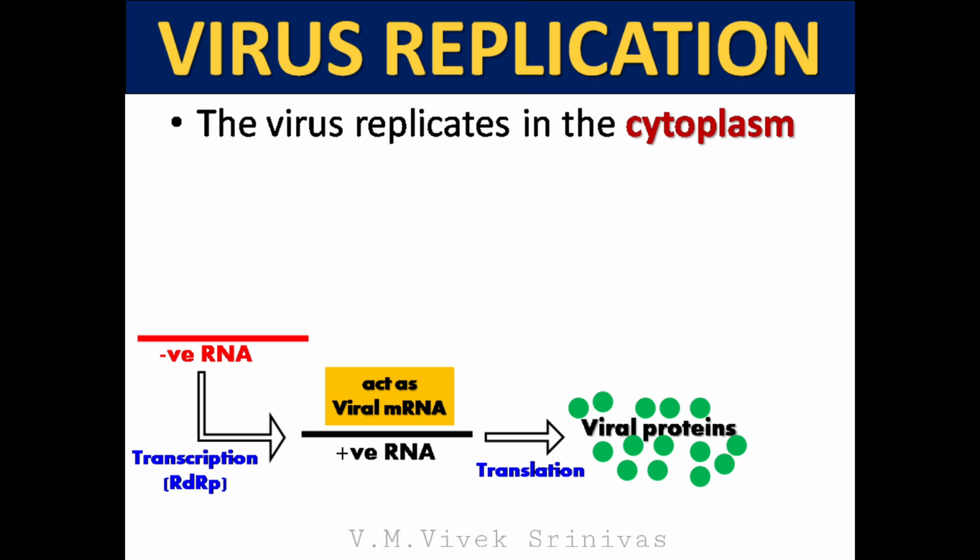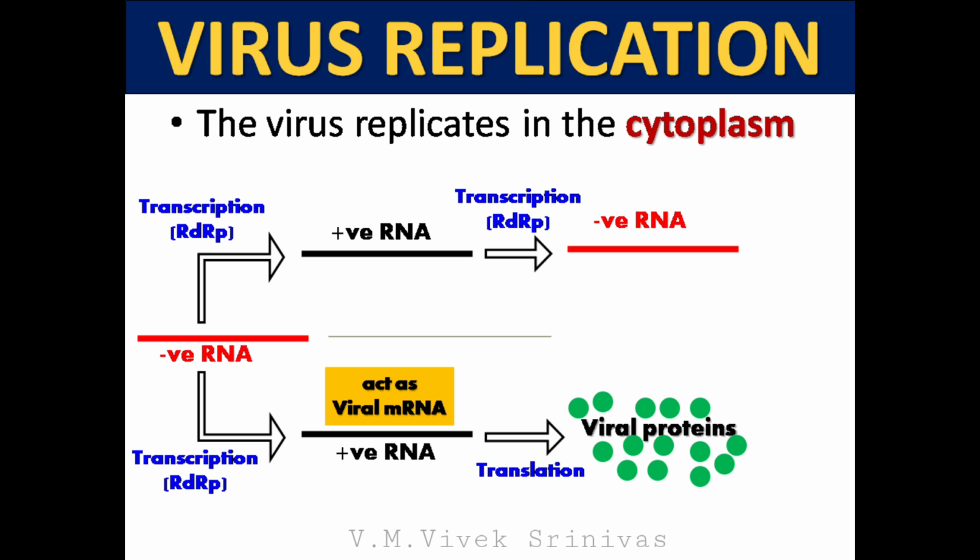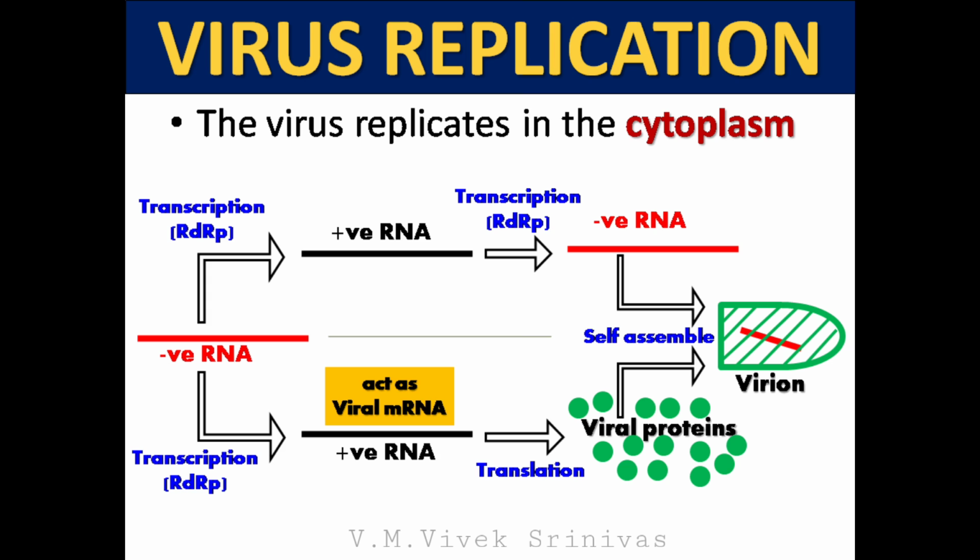First, the negative sense viral RNA are converted to positive sense by using a virus-encoded transcriptase enzyme, that is, RNA-dependent RNA polymerase. Then, this transcribed positive sense RNA, which is similar to mRNA, is translated into viral proteins. On the other side, the negative sense viral RNA are transcribed for a complementary strand, for the transcription of negative sense viral RNA. Later, this transcribed negative sense viral RNA and the translated viral proteins self-assemble to form virion.